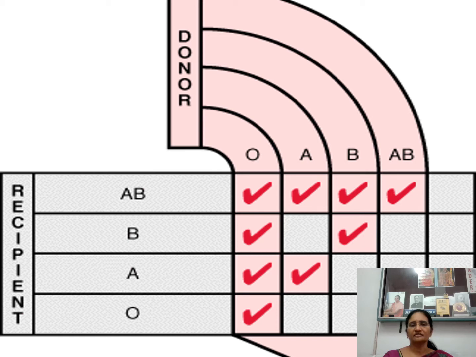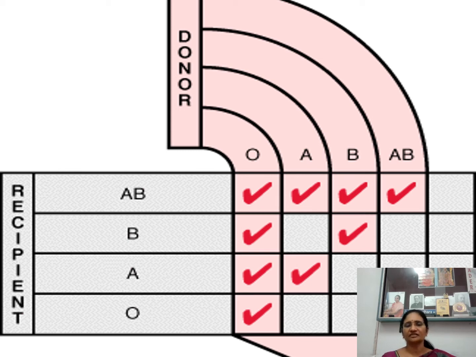Other than this, if you give to anybody, it will become foreign. If you are giving AB to B, A is there, that is foreign. And if you are giving it to A, B is there, that is foreign. If you give it to O, both are foreign, because O group individuals are not having any antigen.